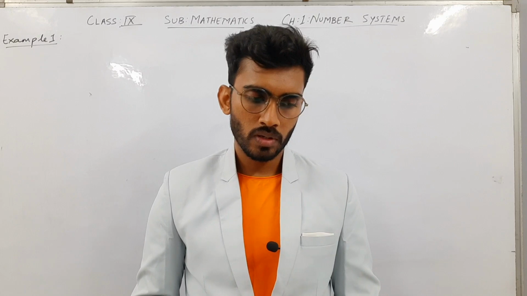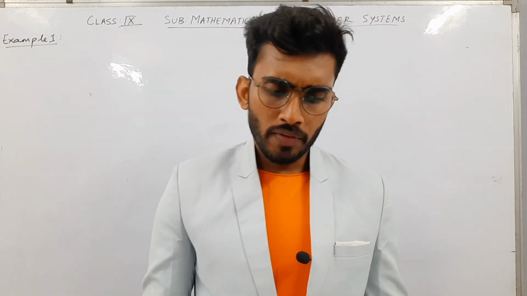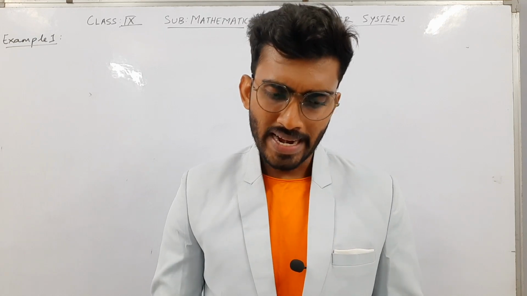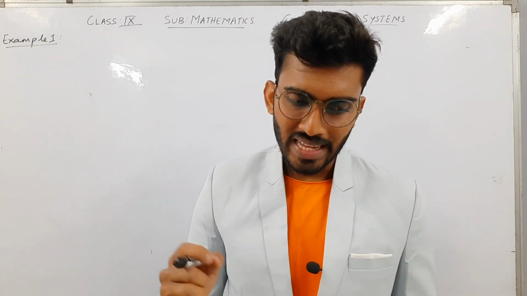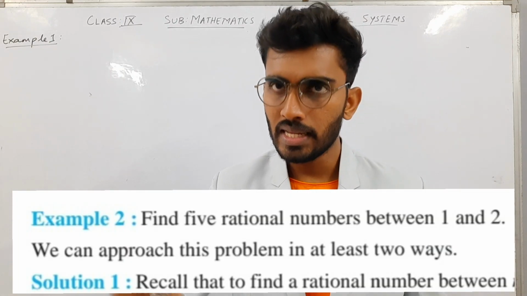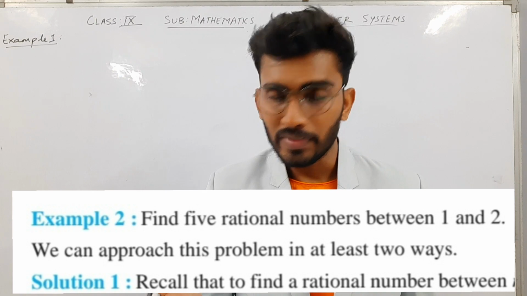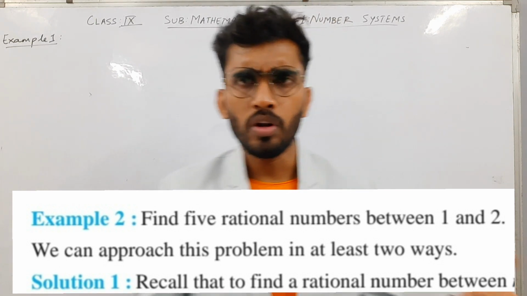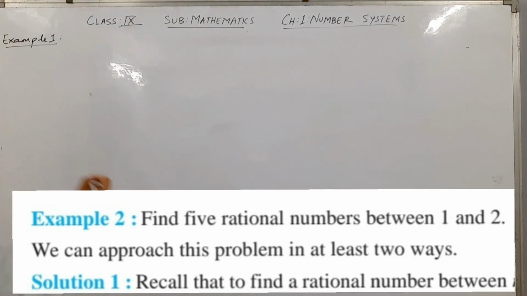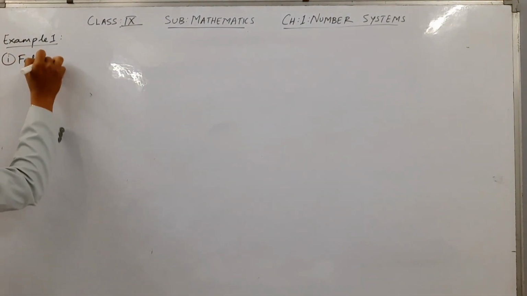Okay. Now let's solve example number 1, which is: are the following statements true or false, and give reasons for your answer. The very first question is, every whole number is a natural number. What will be the answer? Yes, correct, it is false, because not every whole number is a natural number. We will write here the answer is false.